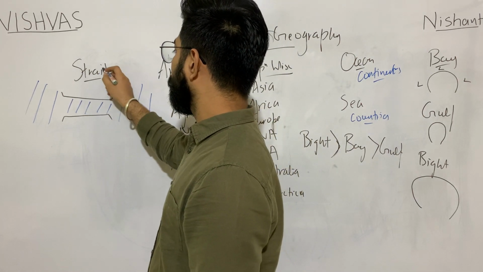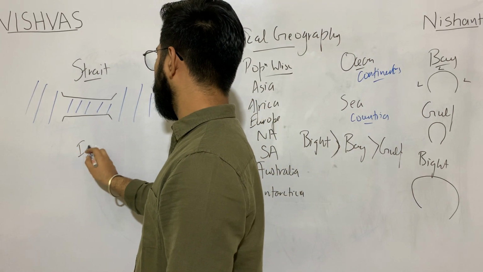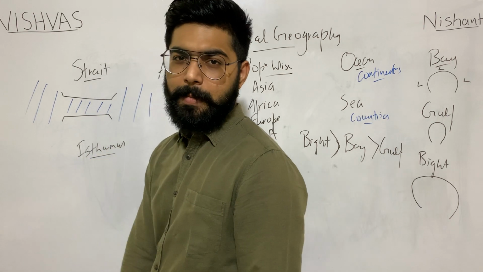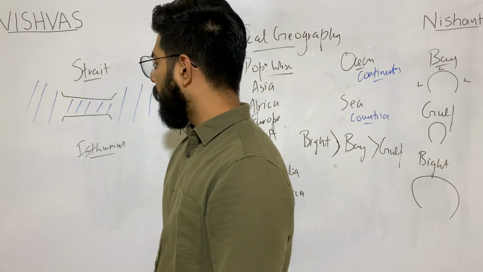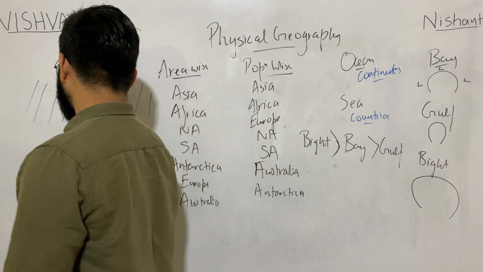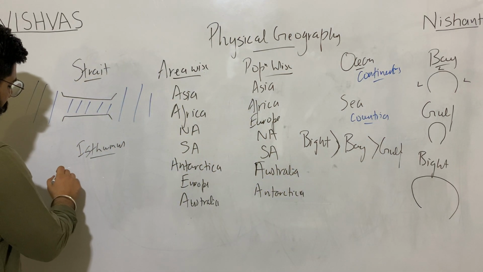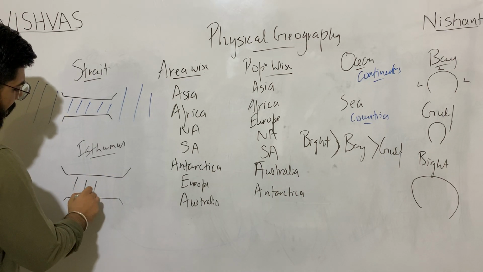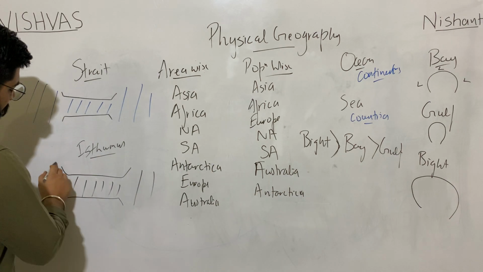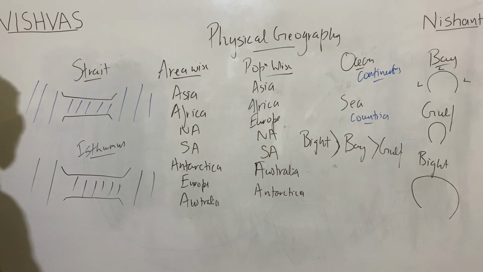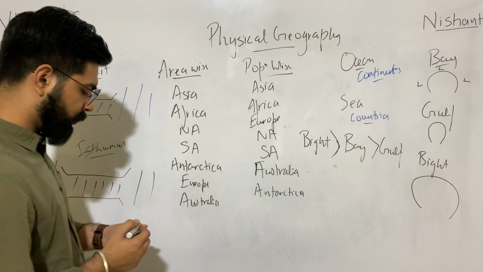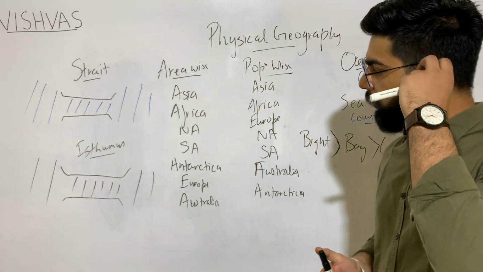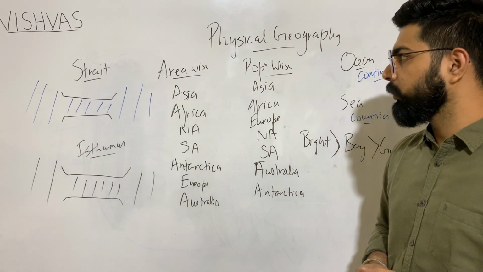Next we have isthmus. Isthmus is, you can say, the opposite of strait. It is a narrow landmass which connects two bigger landmasses and divides two water bodies. That is what we call isthmus.